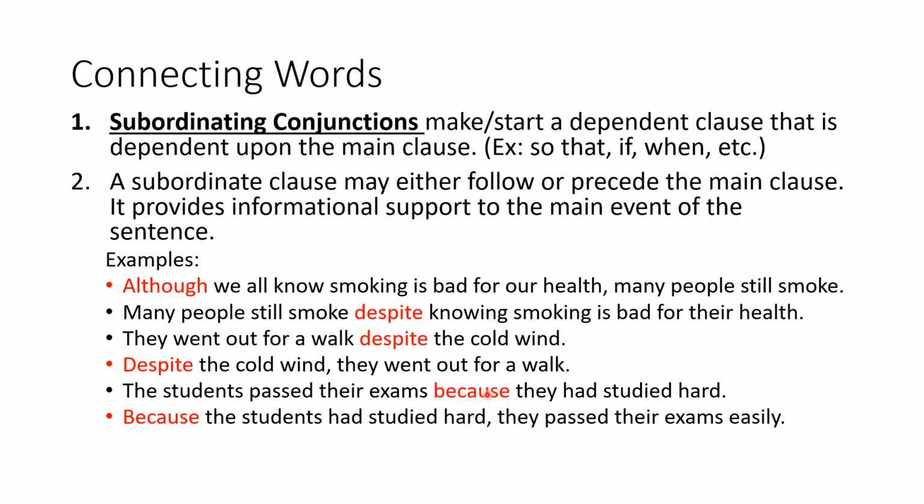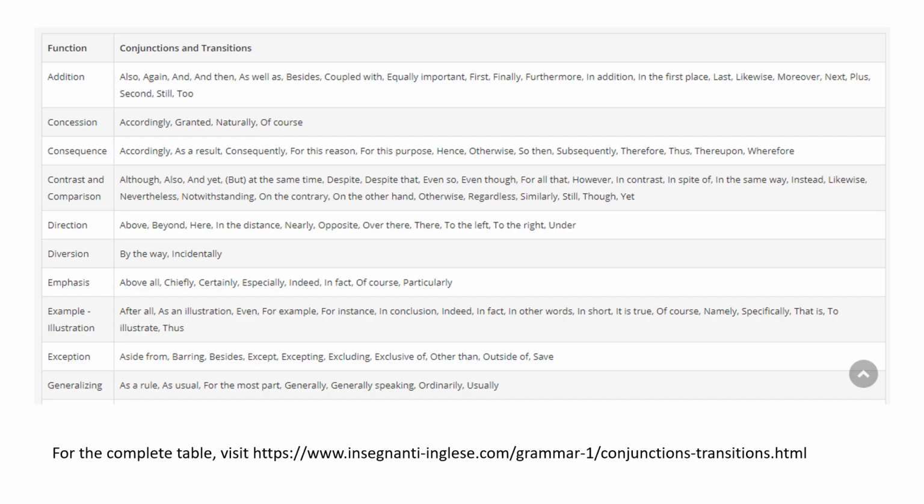Okay, so don't forget that rule, okay? Do not forget the importance of placing a comma between a dependent clause and a main clause based on their order. Here is a screenshot of a table of the different subordinating conjunctions used in English. For the complete table, you may visit this site, which is one of the references for this lecture.